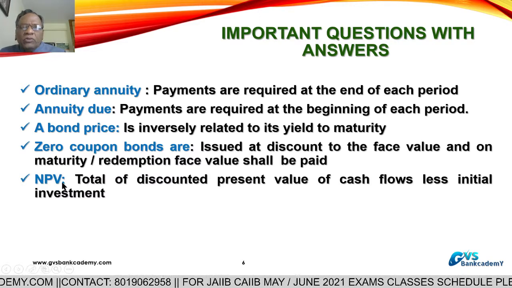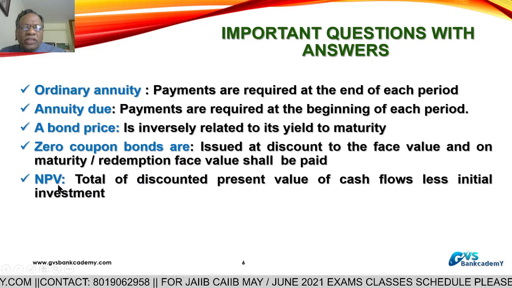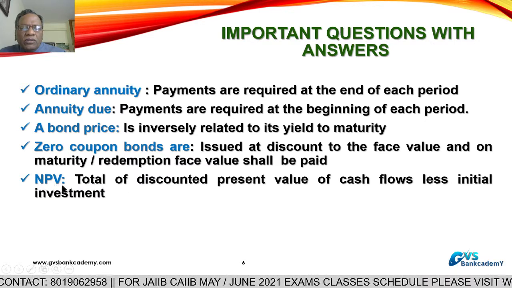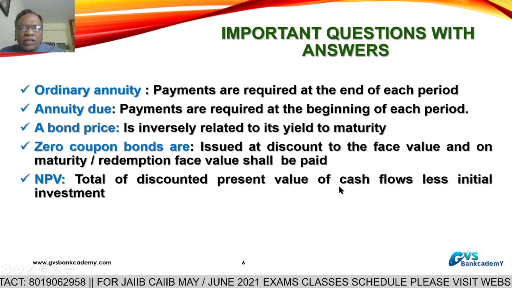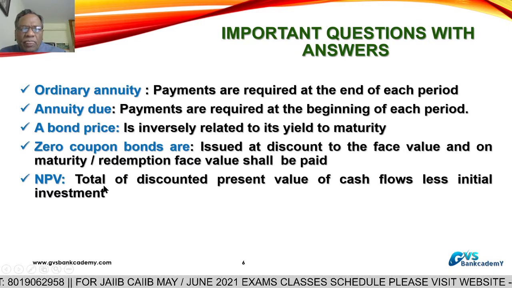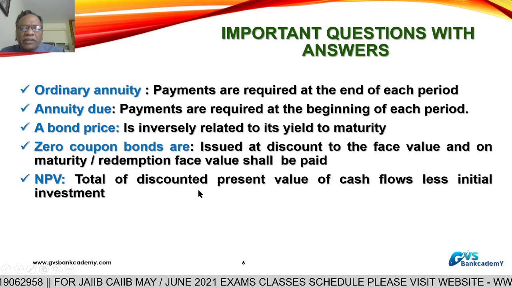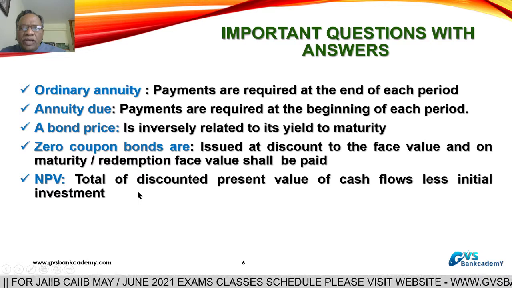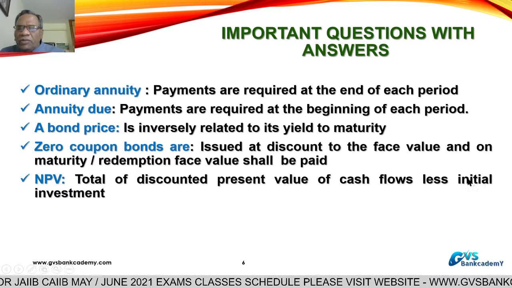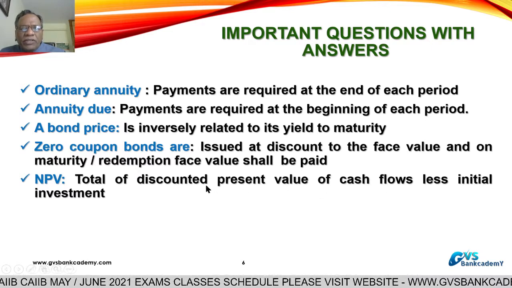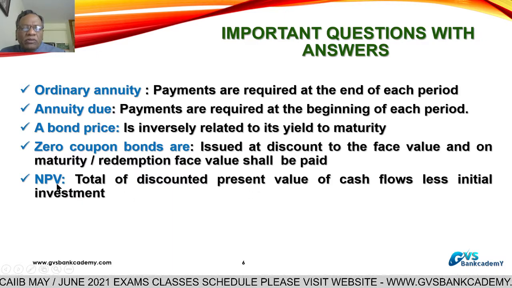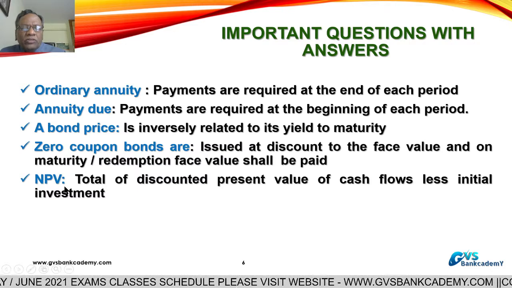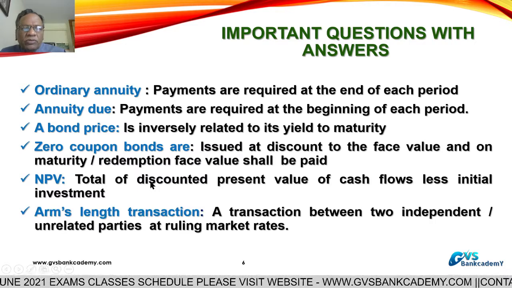Net present value. This is one of the discounted cash flow techniques. How do we calculate it? Total of the discounted present value of future cash flows. Future cash flows we convert into today's value at a discount factor. The total of that value minus the initial investment, the project's initial cost. If it is positive, then we can invest in that project. That is called net present value positive, then we can invest in that proposal.